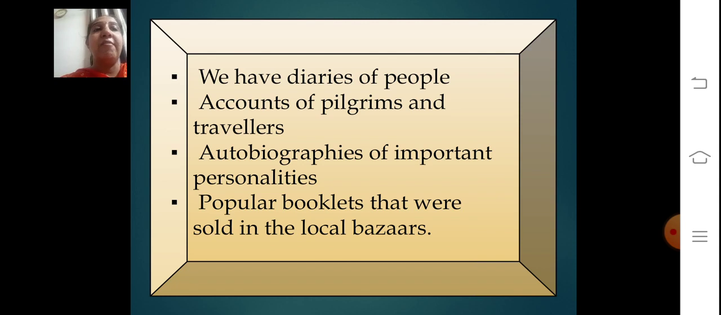We have the diaries of people. Many people have the habit of writing diaries, accounts of pilgrims and travelers, even the autobiographies of important personalities, and the popular booklets that were sold in the local bazaar.